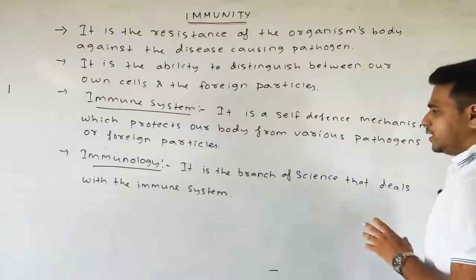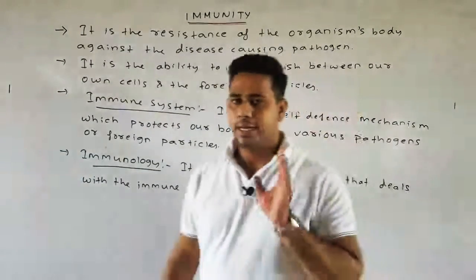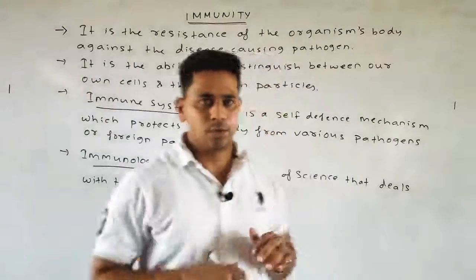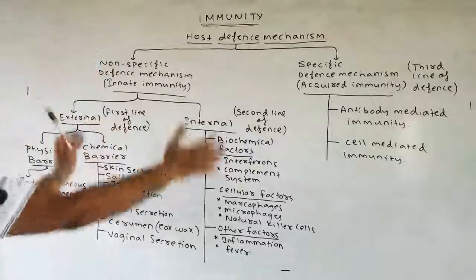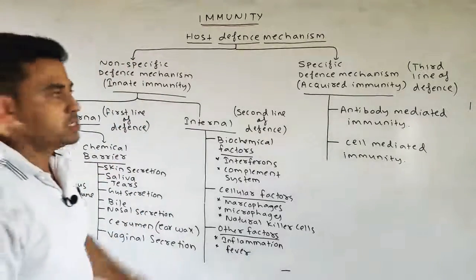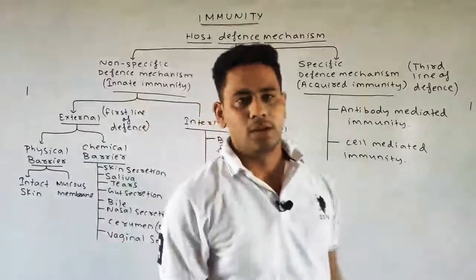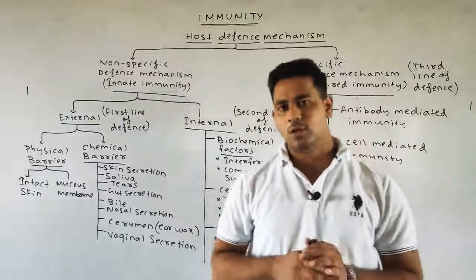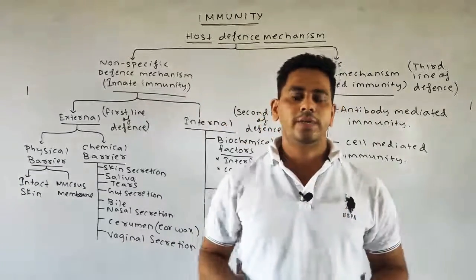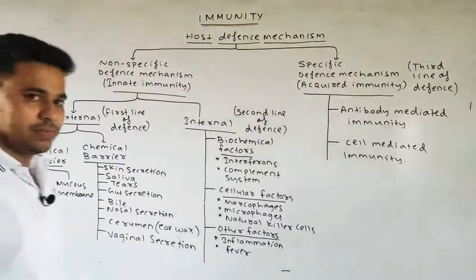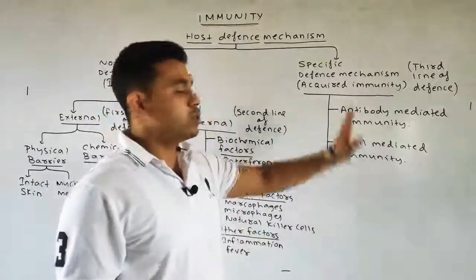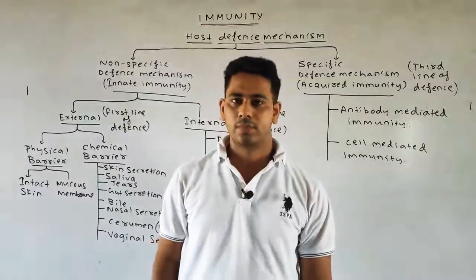Lastly, what is immunology? It is the branch of science that deals with the immune system. Okay, please note down. Now come to the division of the host defense mechanism, or we can also say the immunity. So your host defense mechanism or the immunity is broadly divided into two types. The first one is the non-specific defense mechanism, the other one is the specific defense mechanism.